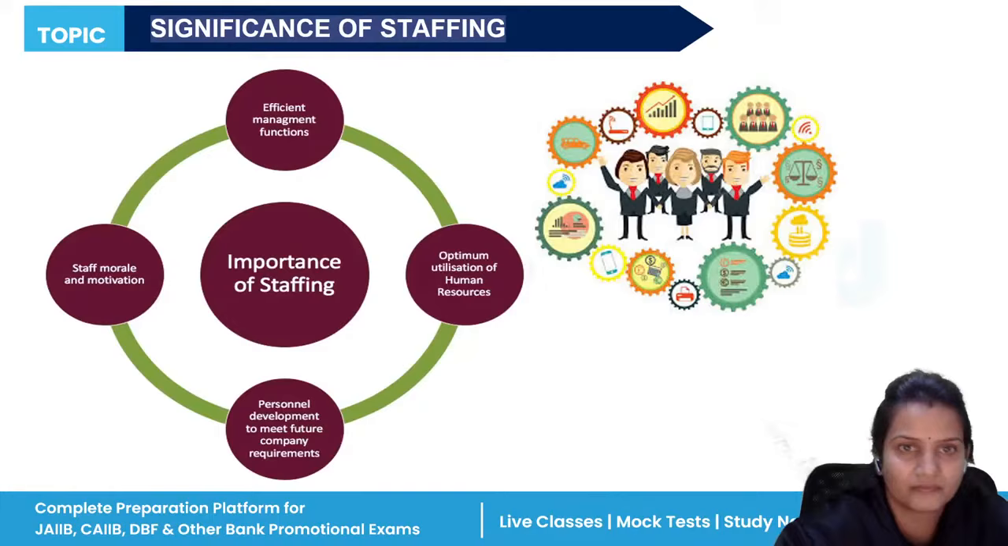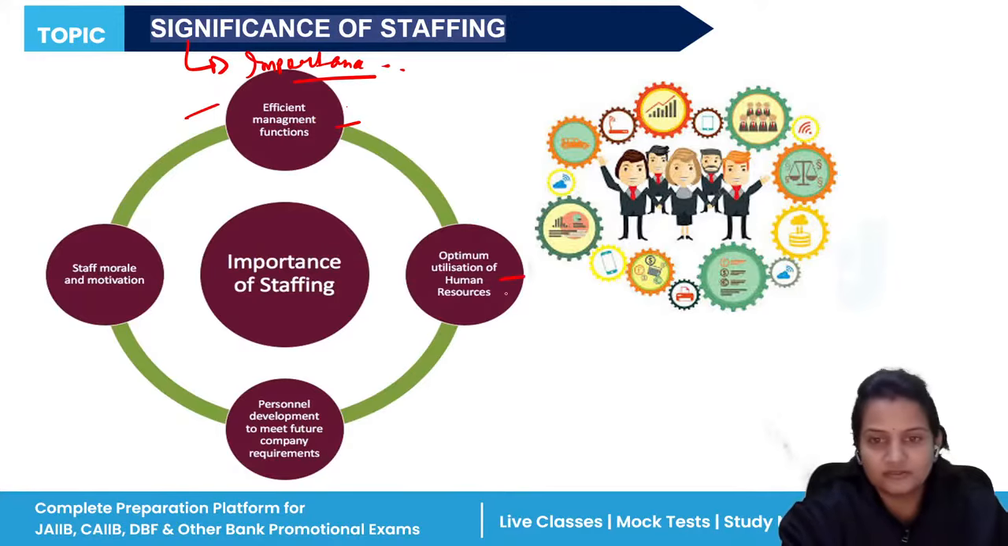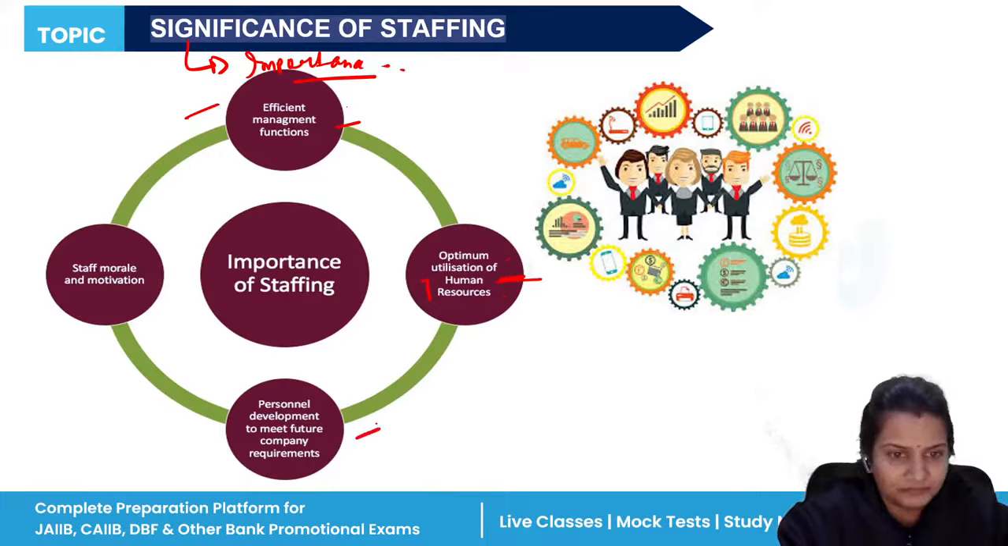Clear? Now, what is the significance of staffing? You can also say, what is the importance of staffing. First, it is an efficient management function. Second, optimum utilization of resources. We need to use our human resources optimally, because resources are very limited in nature. And if human resources are there in the organization, we need to take care of them, because ultimately these are the people who will bring growth in our organization. So using them in an optimum way is necessary for an organization.